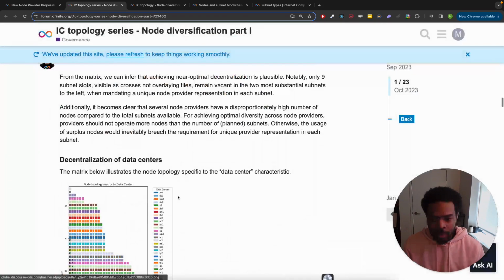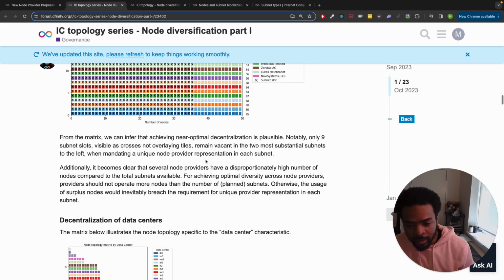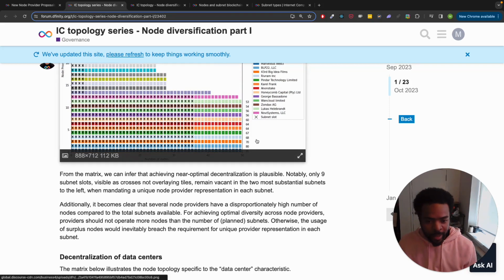All right. So let's see what they say down here. From the matrix, we can infer that achieving near optimal decentralization is plausible. Notably, only 9 subnet slots, visible as crosses not overlaying tiles, remain vacant in the 2 most substantial subnets to the left when mandating a unique node provider representation in each subnet. I read that weird, but hopefully you got that. Additionally, it becomes clear that several node providers have a disproportionately high number of nodes compared to the total subnets available. So that would be these at the bottom.